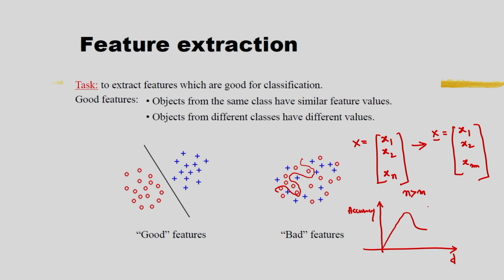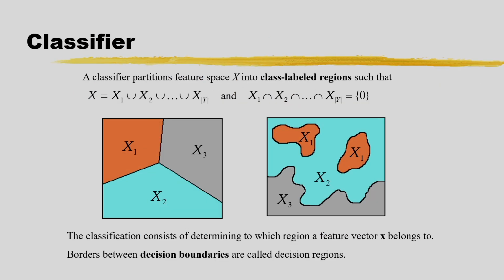Because of the high dimension, the accuracy drops, and this is called the curse of dimensionality. If I increase the dimension of the feature vector, the accuracy may not increase, it may drop. So we have to reduce the dimension of the feature vector. That is why feature selection is important.